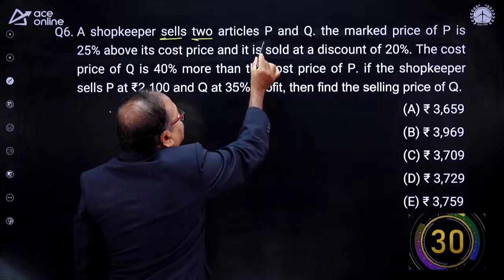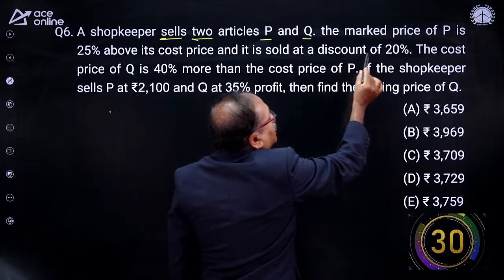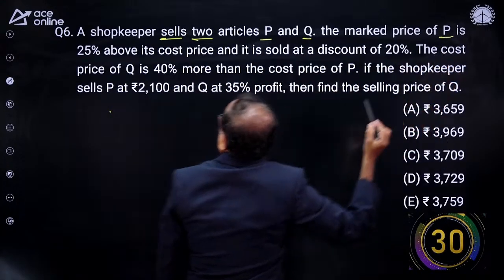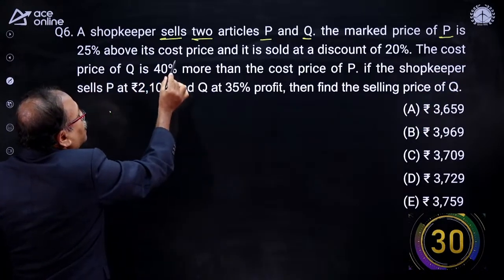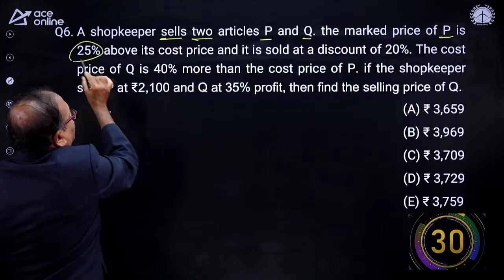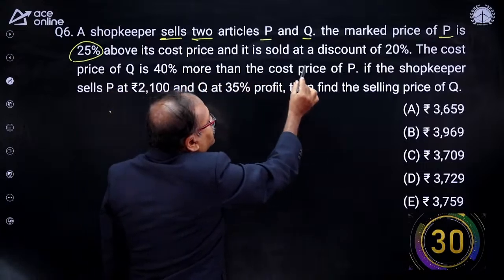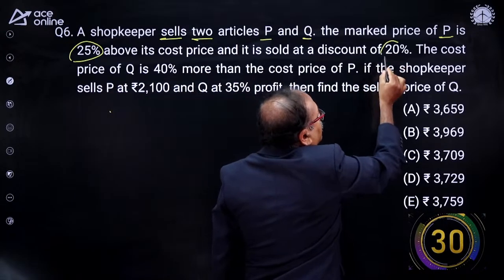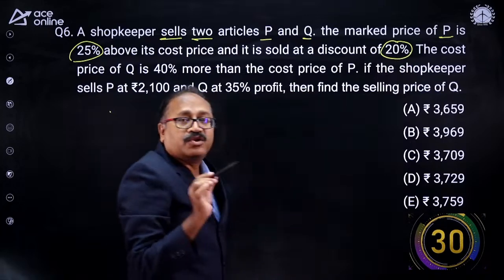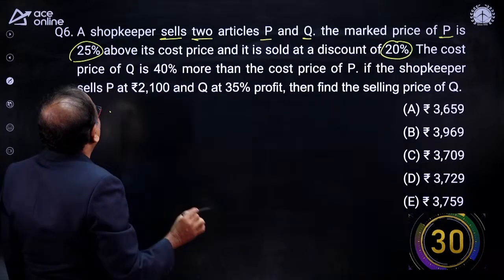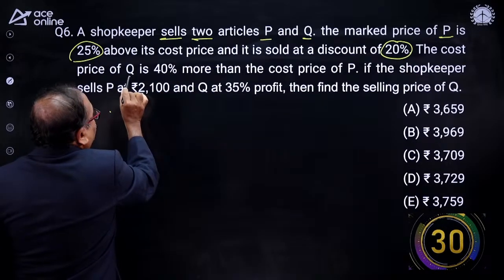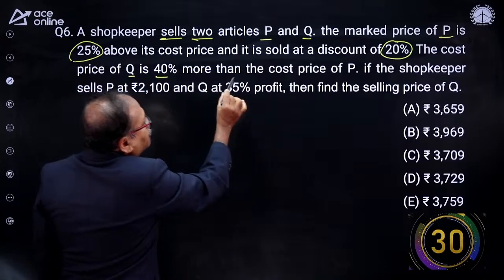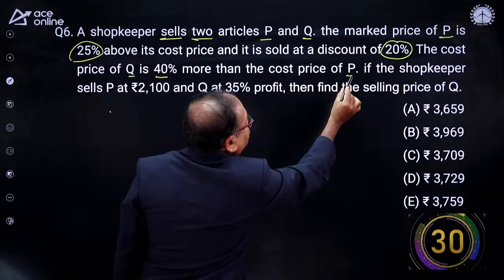A shopkeeper sells 2 articles, P and Q. The mark price of P is 25% above its cost price, and it is sold at a discount of 20% on the mark price. Now how about Q? The cost price of Q is 40% more than the cost price of P.